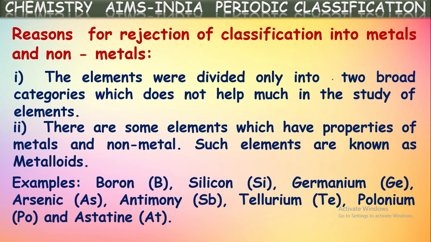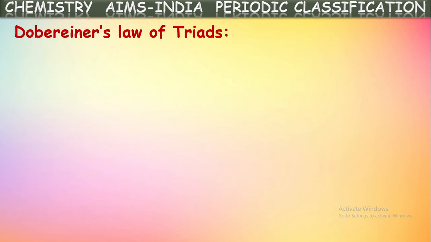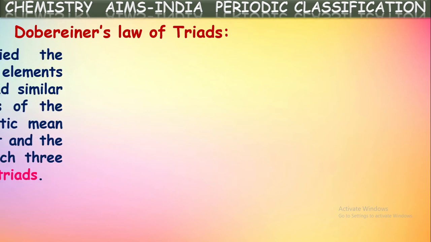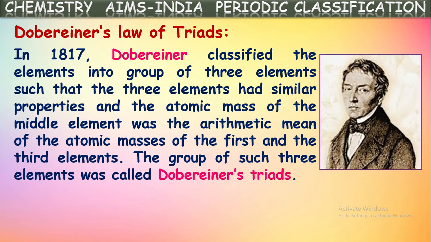So there are major drawbacks which led to the rejection of Lavoisier's classification. Okay, next to him, Dobereiner. One more scientist, Dobereiner, tried to classify the elements. In 1817, Dobereiner classified the elements into groups of three elements, such that the three elements had similar properties. And he observed one more interesting point also.